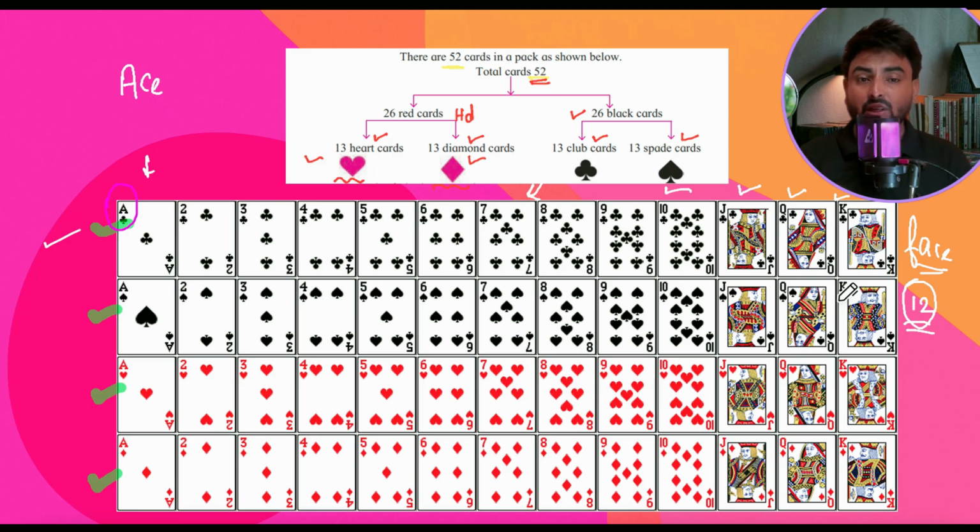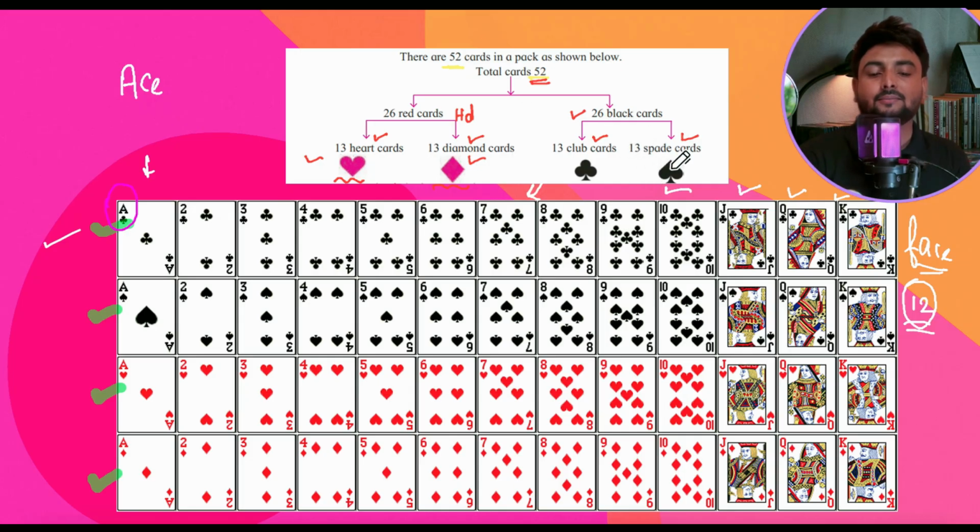So children, just quickly we'll revise what we have seen about 52 cards. Total 52 cards are there, 26 black, 26 red. Out of that we have 13 heart, 13 diamond, 13 club, 13 spade. See, the question can come to you, how many spade cards are there? So total how many spade cards? 13 cards. I hope it's quite clear to you.